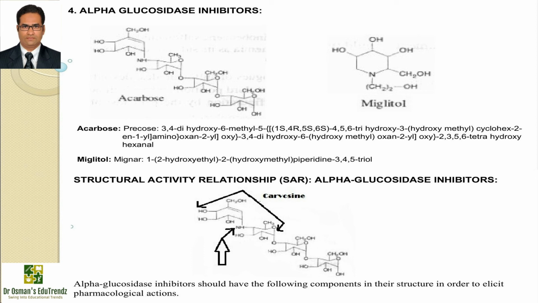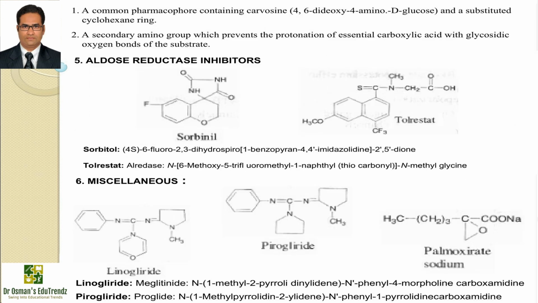Now the structure activity relationship of alpha glucosidase inhibitors. Alpha glucosidase inhibitors should have the following components in the structure in order to elicit pharmacological actions. A common pharmacophore containing acarviosin, that is 4,6-dideoxy-4-amino-D-glucose, and a substituted cyclohexane ring. A secondary amino group which prevents the protonation of the essential carboxylic acid with glycosidic oxygen bonds of the substrate.